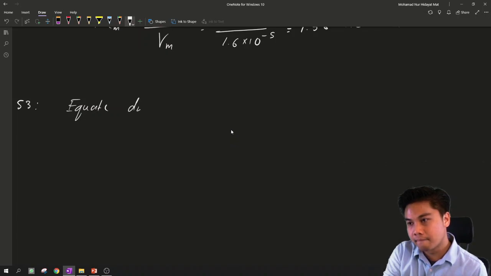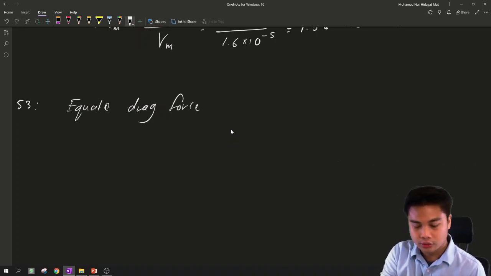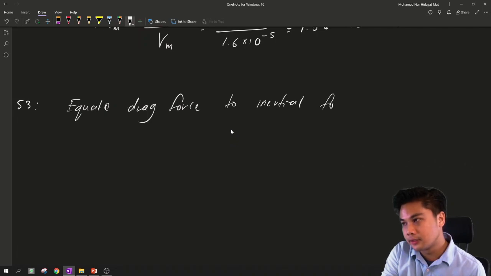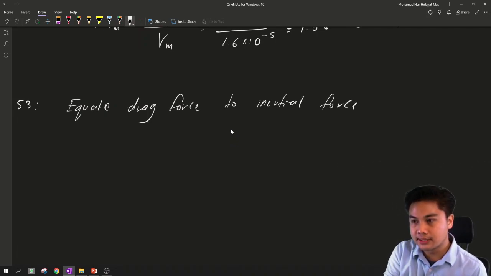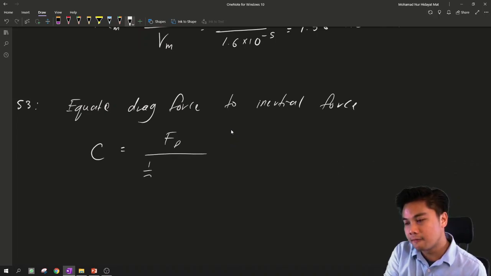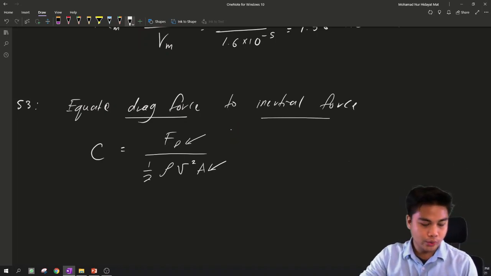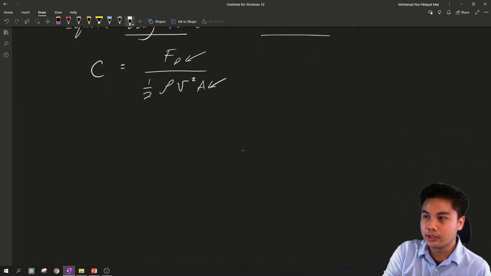Step number 3, equate drag force to inertial force. This basically comes from CD equal to FD over half rho V squared area. So this is the drag force to the inertial force, and we can equate the prototype to the model.